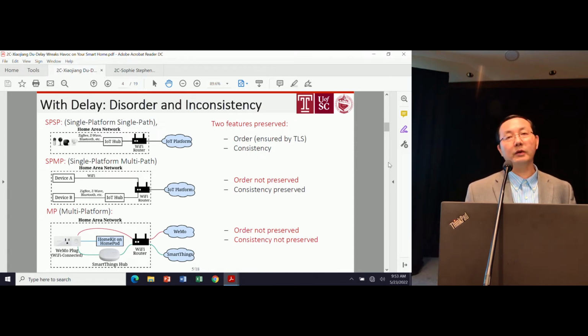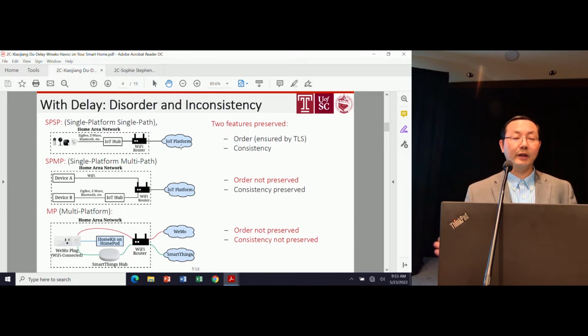For a smart home, the user usually has a bunch of IoT devices. If the user only uses one platform, say SmartThings or Google or Alexa, one platform, and all the devices use one communication path, this is called a single platform, single path. There's no such problem.